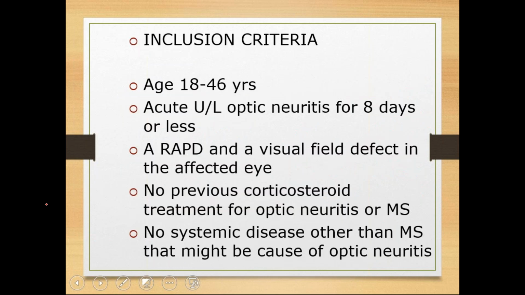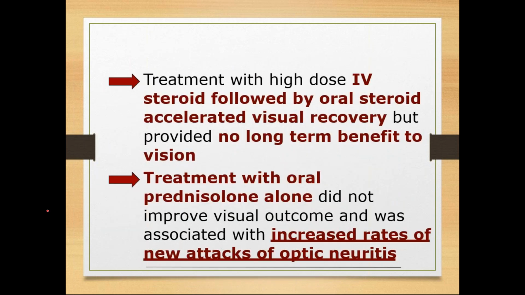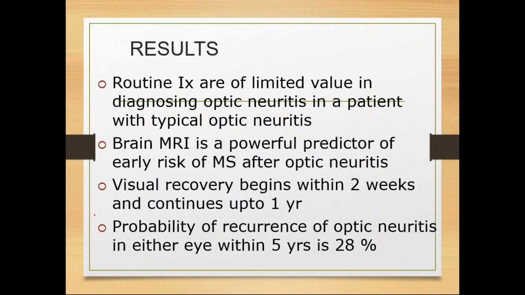So what they have done, they took only patients with typical optic neuritis, as I told you, age between 18 to 46. They took unilateral cases, patients with RAPD, and all the features of optic neuritis. Patients who had not used corticosteroids previously were included in the study. Finally, they gave the typical treatment method for optic neuritis.